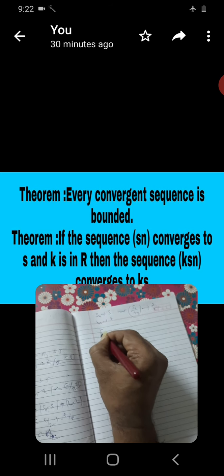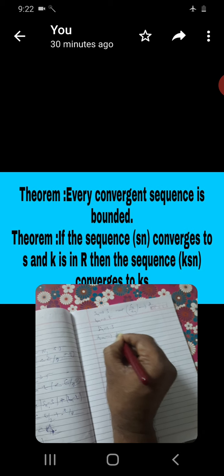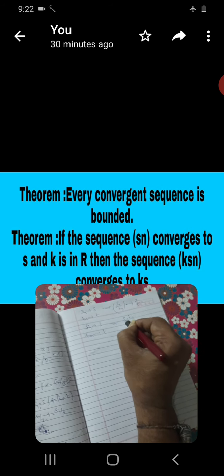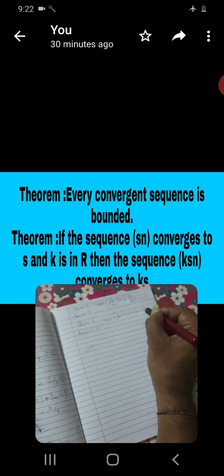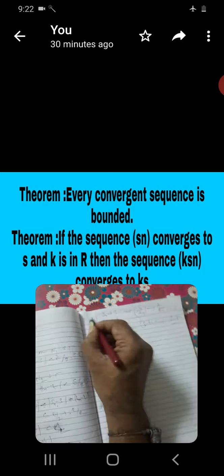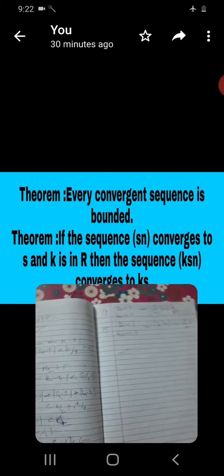And Sn into Tn is convergent to S into T. These theorems you see in a similar way.